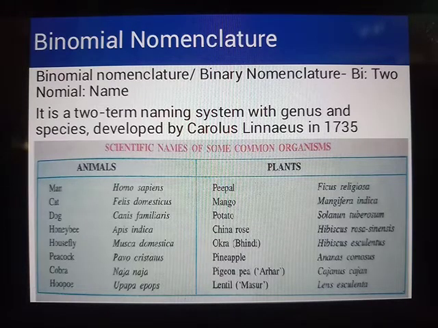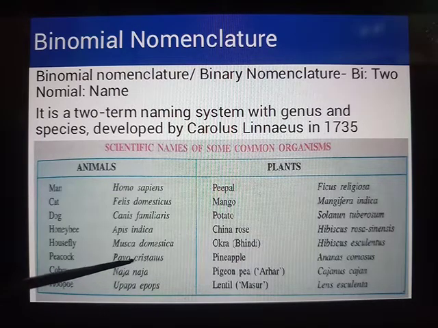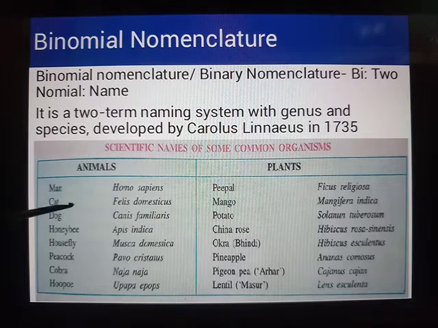Now here we observe the scientific names of common organisms. Man, we as Homo sapiens, whereas cat, Felis domesticus, dog, Canis familiaris, honeybee, Apis indica, housefly, Musca domestica, peacock, Pavo cristatus, cobra, Naja naja, hoopoe, Upupa epops. So these are the names for animals. Now the first name is the genus and the second name is the species.